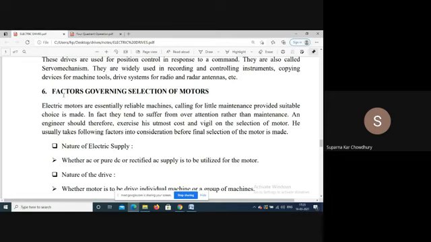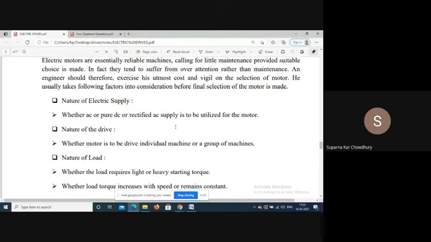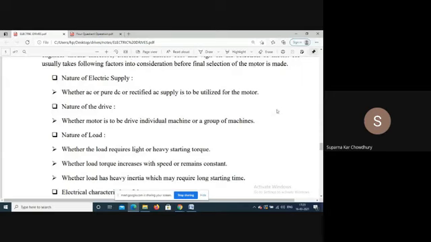Then there is the 6th, the factors governing selection of motors. When we are selecting the motor, there are different factors. First, the nature of electric supply.